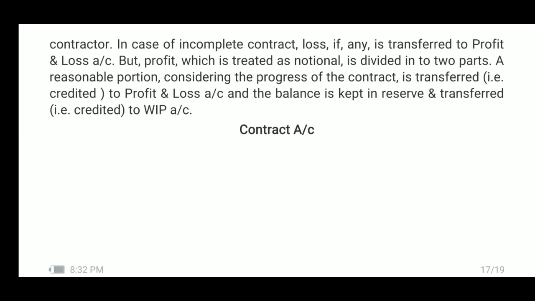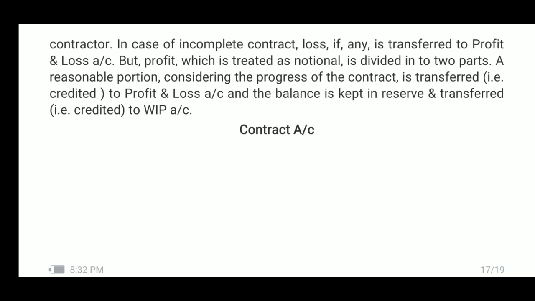It is divided into two parts. A reasonable portion considering the progress of the contract, as already explained earlier, depending upon the progress, we have to consider a part of this notional profit only that should be reasonable.